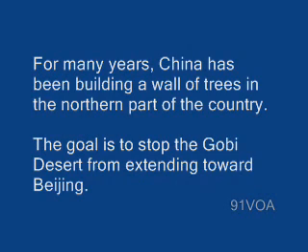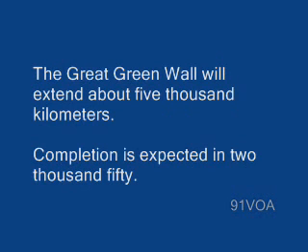For many years, China has been building a wall of trees in the northern part of the country. The goal is to stop the Gobi Desert from extending toward Beijing. The Great Green Wall will extend about 5,000 kilometers. Completion is expected in 2050.